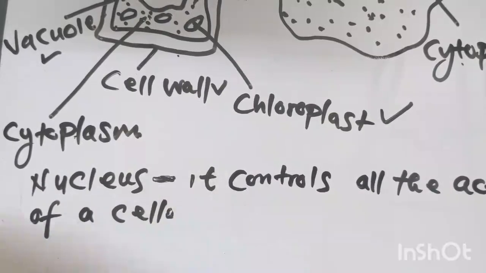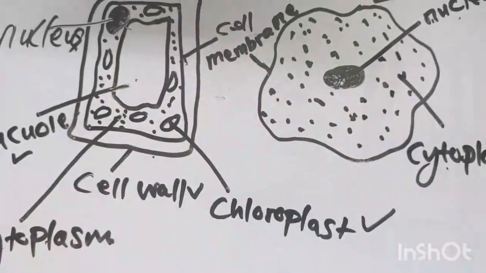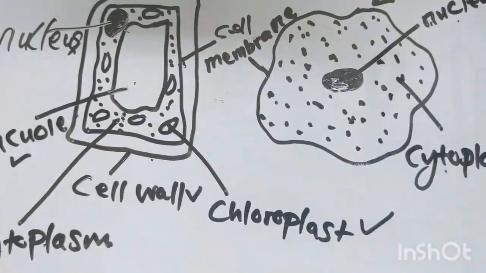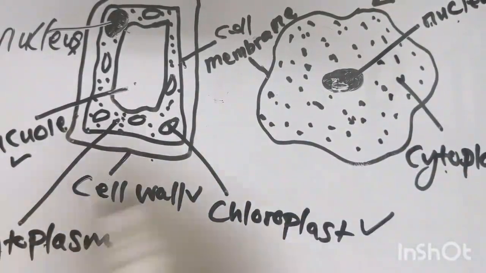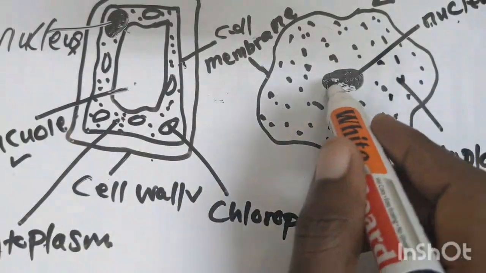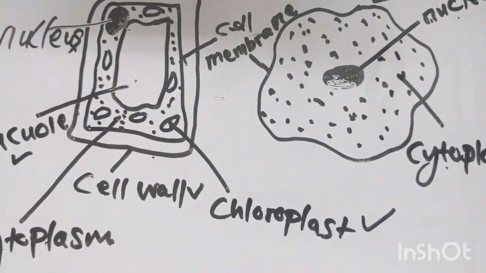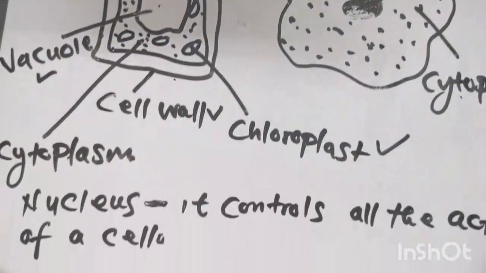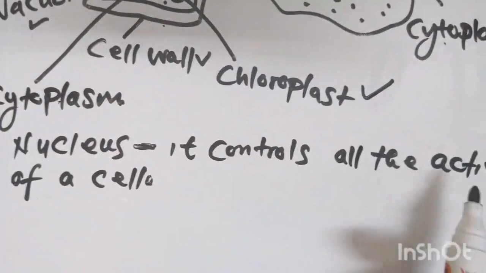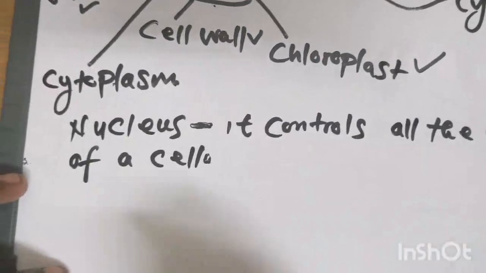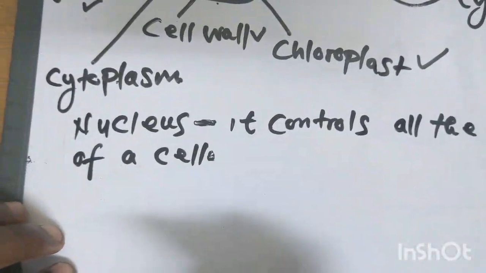They'll get that information from a cell, specifically from the nucleus. So it stores genetic information, and it also controls the activities of the cell. That is the function of the nucleus.